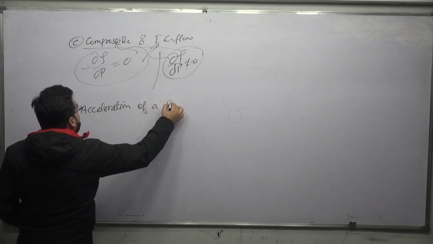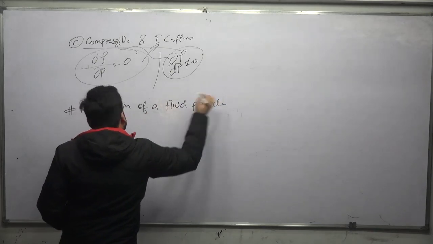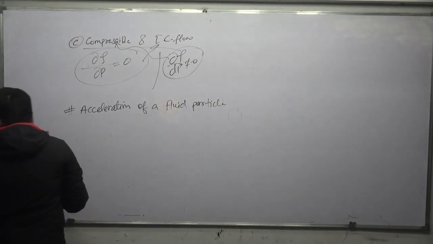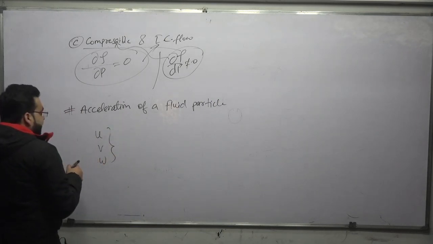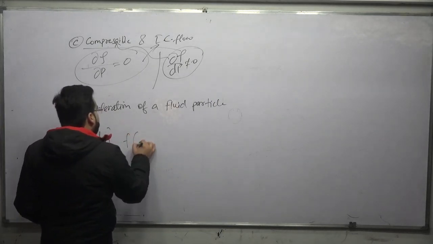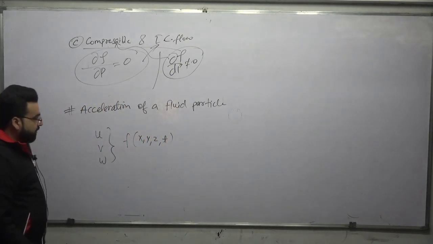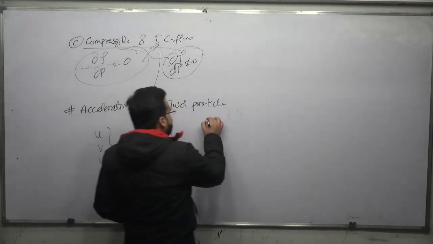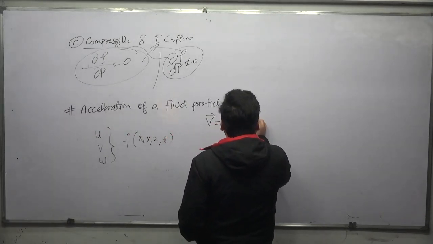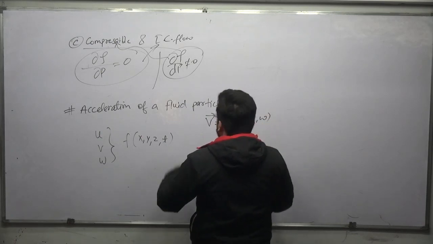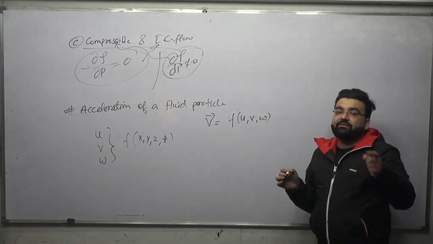Acceleration of a fluid particle. I told you that U, V and W, for unsteady flow, are functions of X, Y, Z and T. You want to determine the acceleration, and the velocity vector is a function of U, V and W, and U, V, W are functions of X, Y, Z and T. So we have to apply total differentiation.